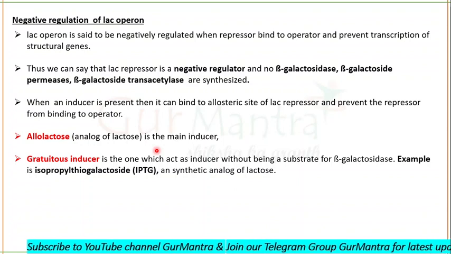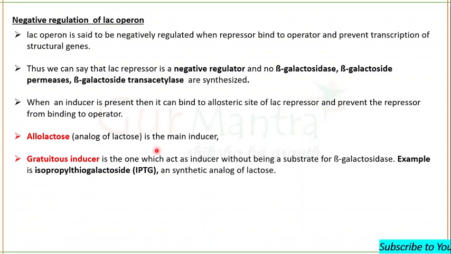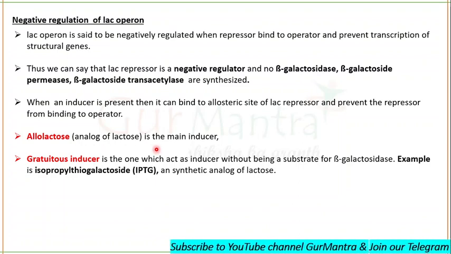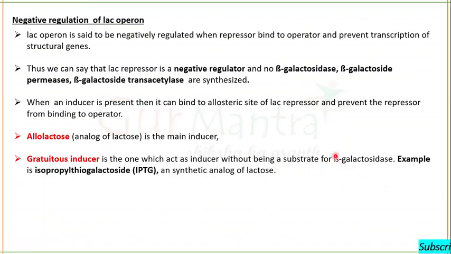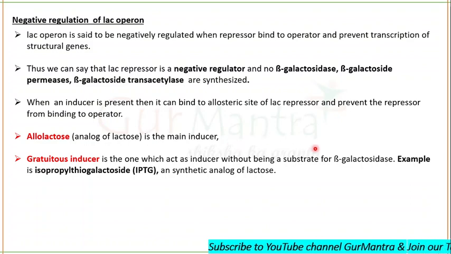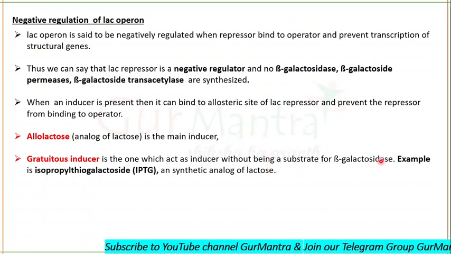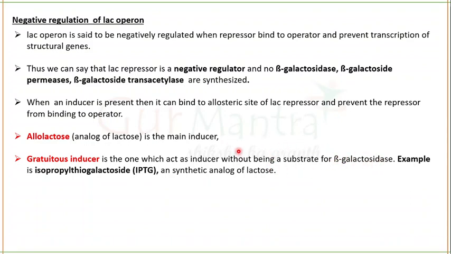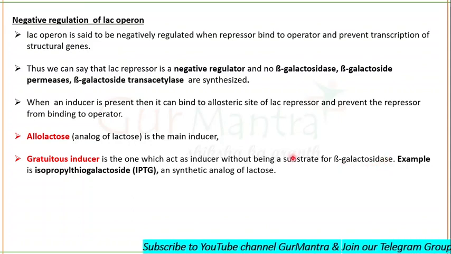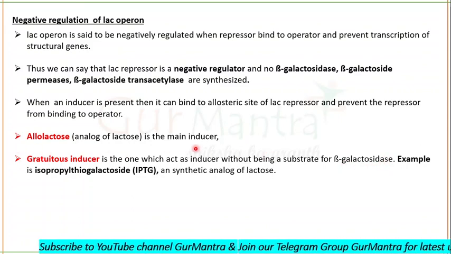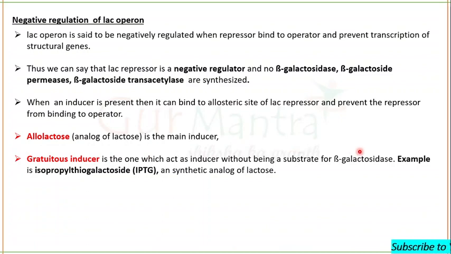But there is a substance which acts as an inducer, but it's not a substrate for beta galactosidase. Such a kind of inducer is called a gratuitous inducer because it is itself not a substrate for beta galactosidase. It is an inducer but not a substrate for beta galactosidase. Normally our inducer is a substrate for beta galactosidase, but this kind of inducer is not.